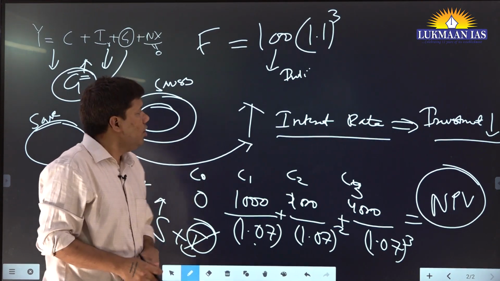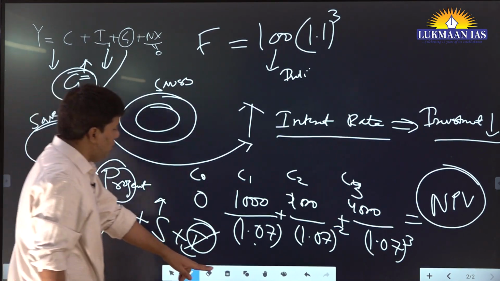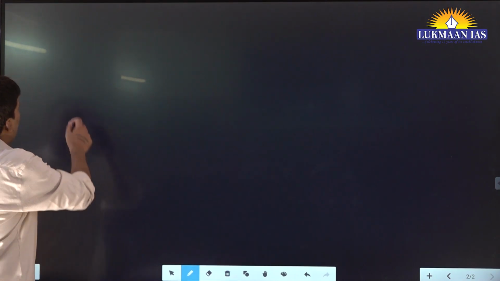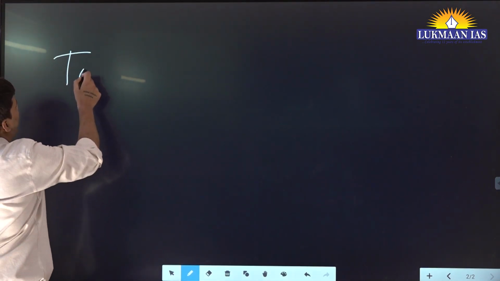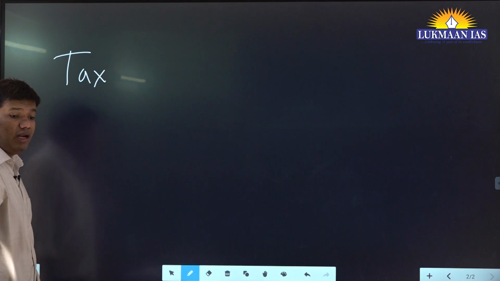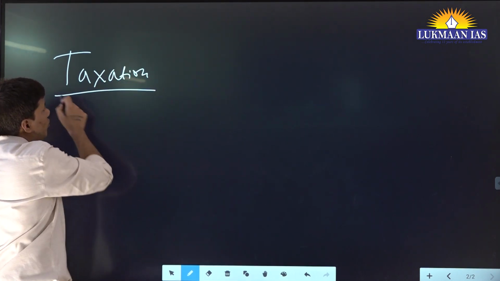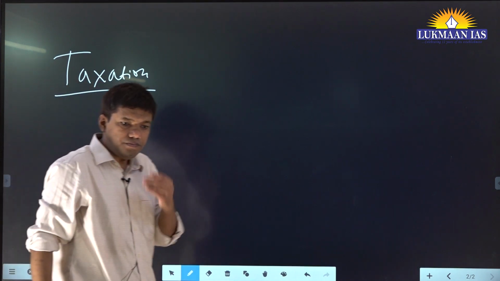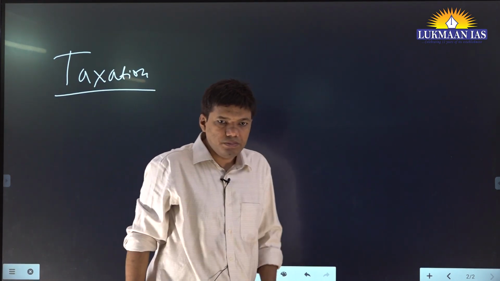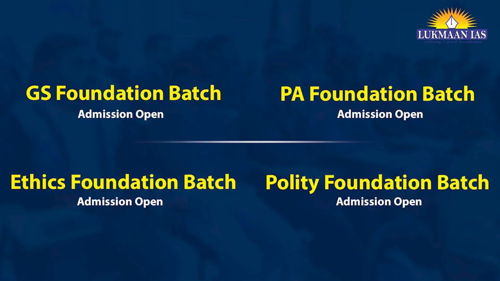Fine. Now, same thing, you can talk about the taxes. What will happen? Now, taxation is a fiscal policy or monetary policy? Fiscal policy. Okay. So now see, what is the point?